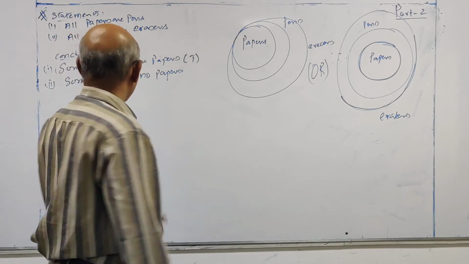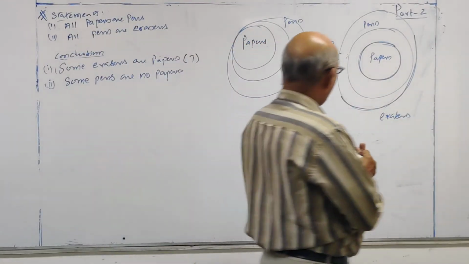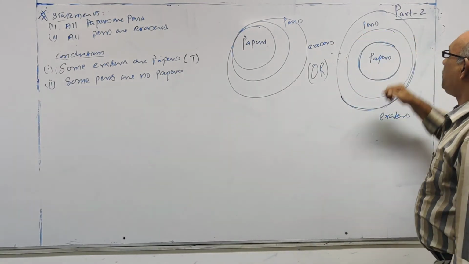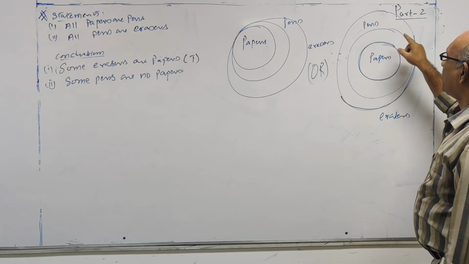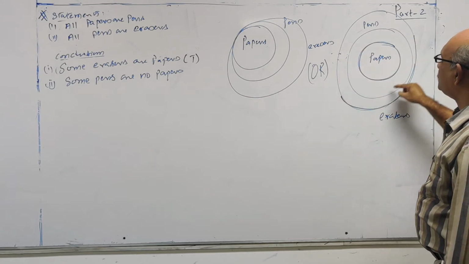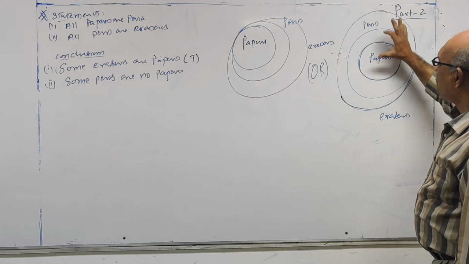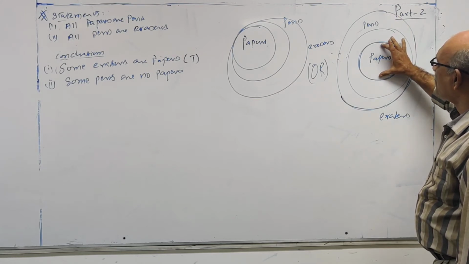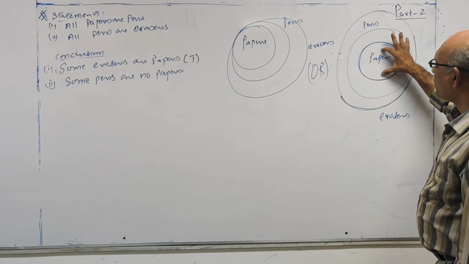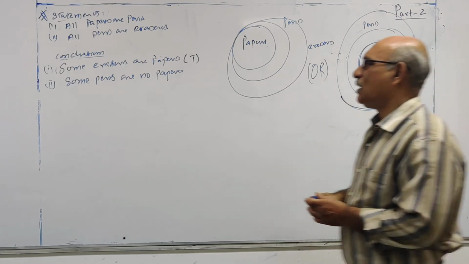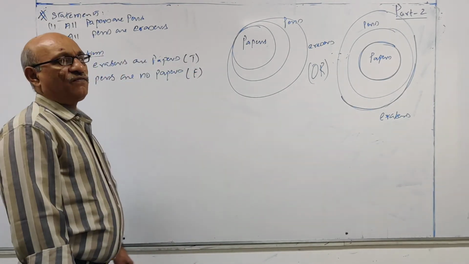Conclusion 2: Some pens are no papers. Look at this. Pens is the second circle. Paper is the third circle. In the pens part, some pens are no papers. But the common portion is this one. Some pens are papers. This part is not. Some means common. Some pens are papers. Therefore it is false.